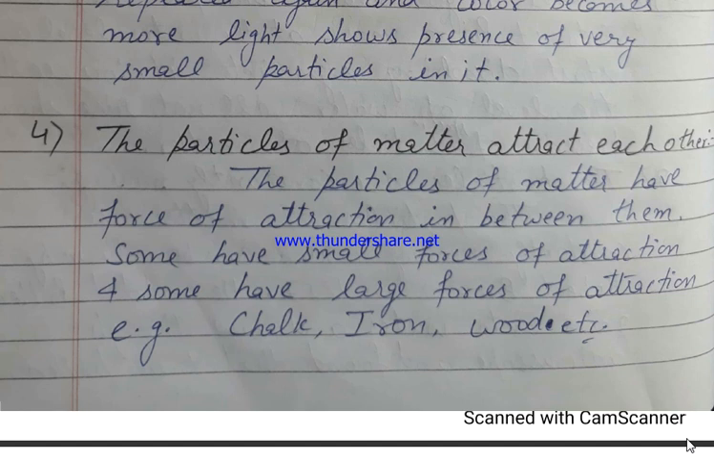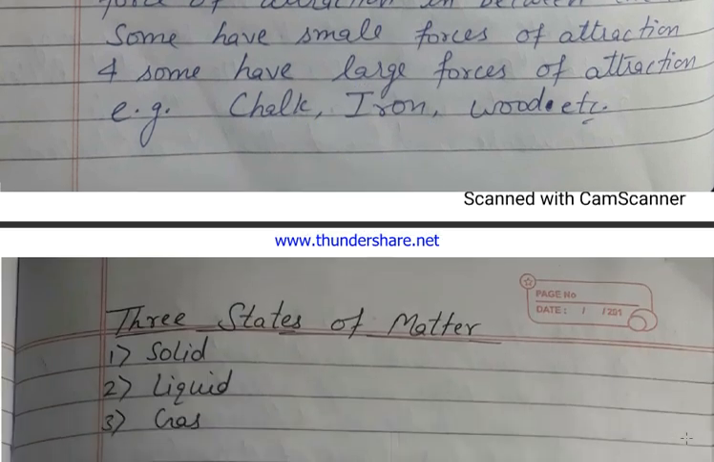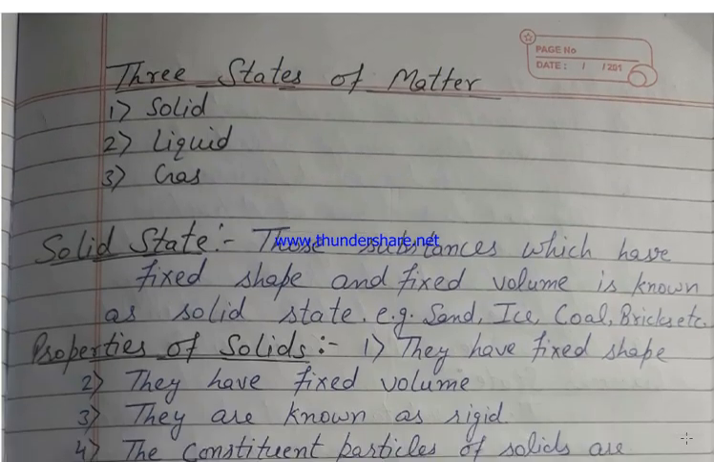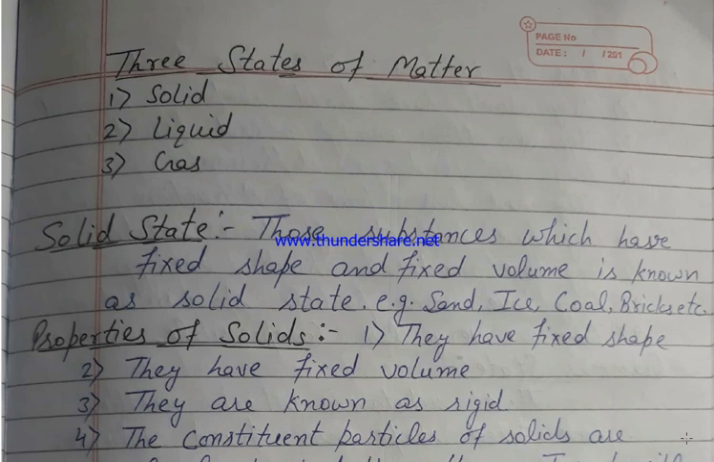The particles of matter attract each other. This can be shown by the force of attraction. Some have small forces and some have large forces. Examples: chalk, iron, wood. There are three states of matter. Solid state, which has fixed shape and fixed volume, is known as solids.